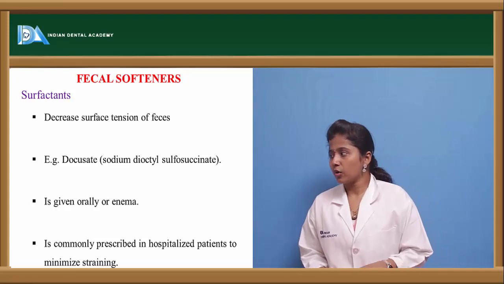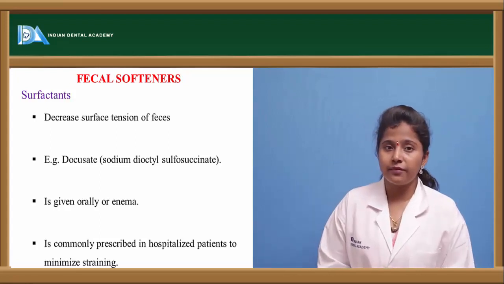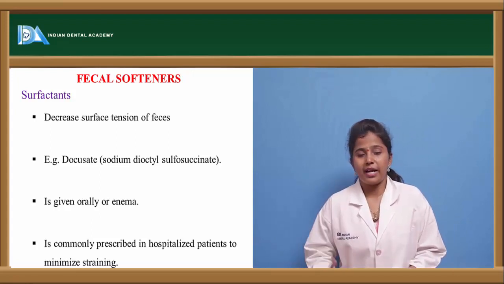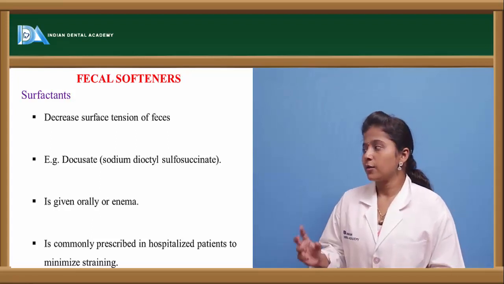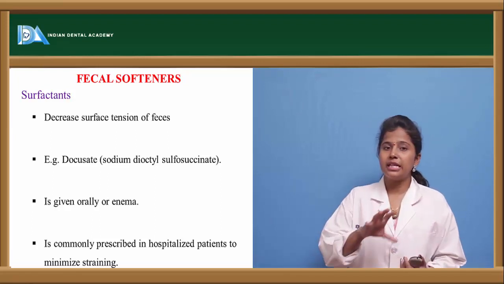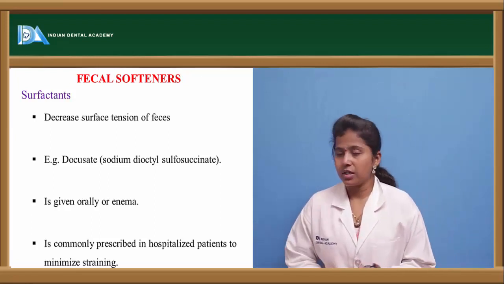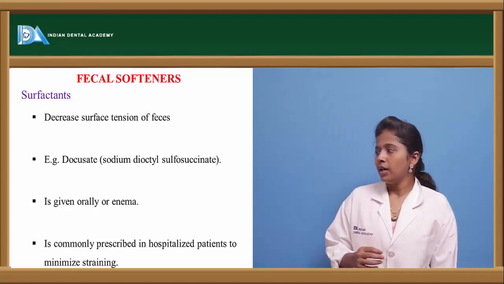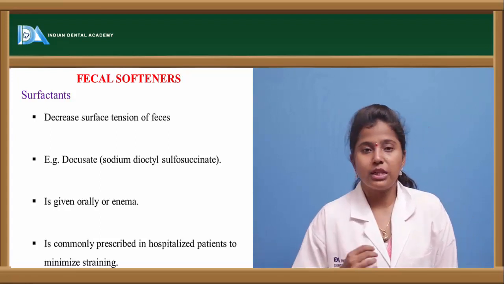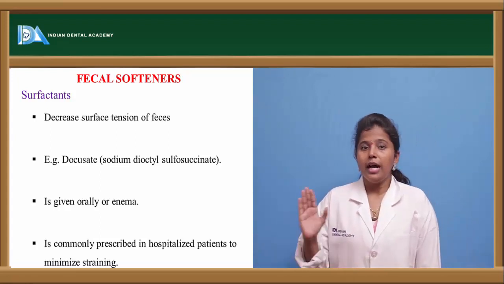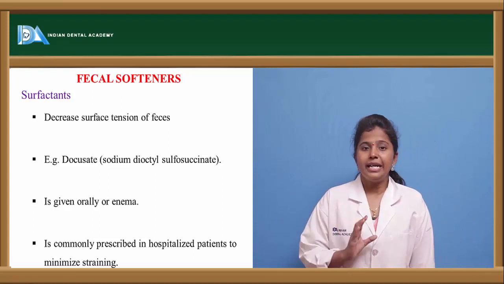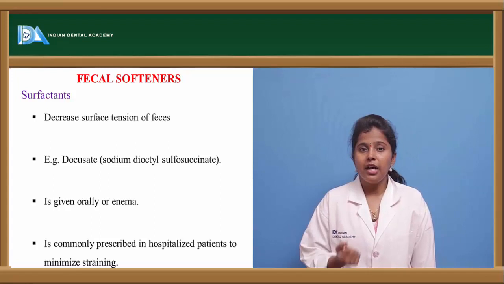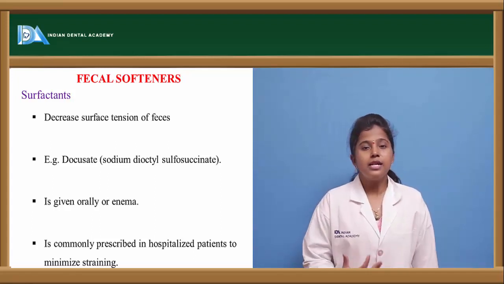So the surfactants, what are these? The surfactants are used in fecal softeners. What are the characteristic features of these surfactants? What do they do? They decrease the surface tension of the feces. For example, drugs like docusate. Docusate contains sodium dioctyl sulfosuccinate. So what does this surfactant do? It decreases the surface tension in the feces. When the surface tension in the feces is decreased, it can be eliminated